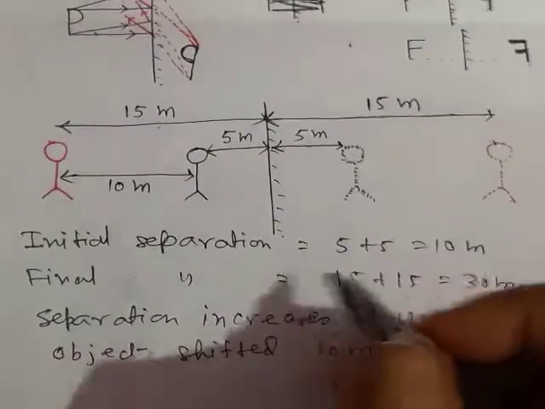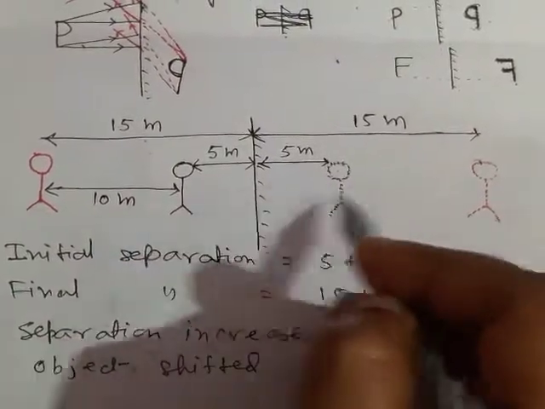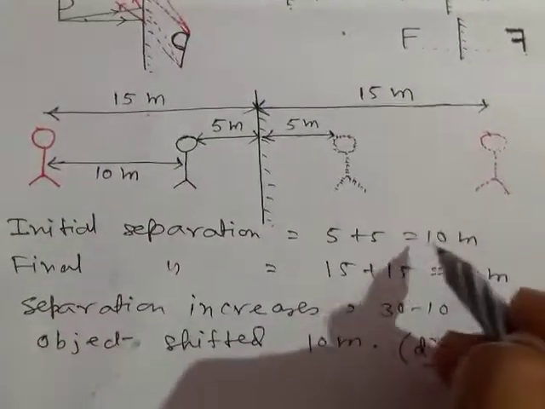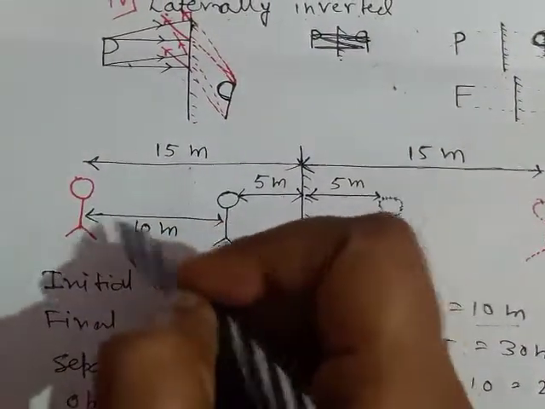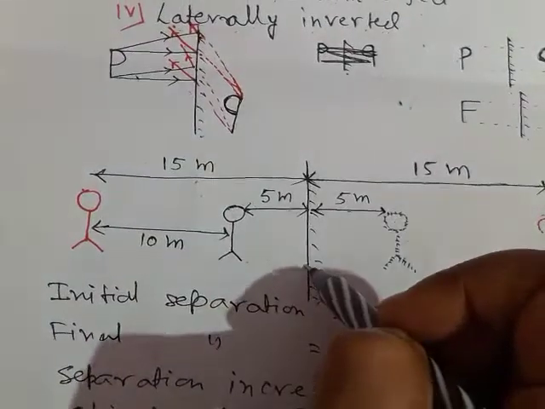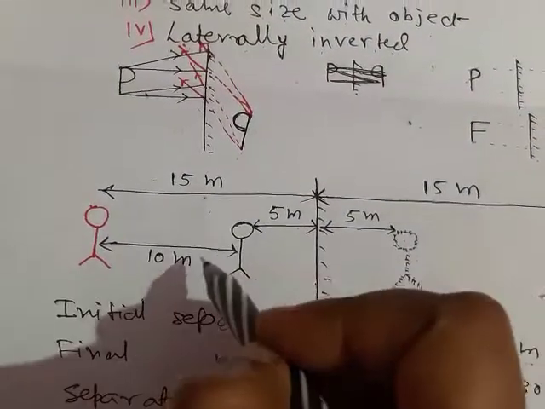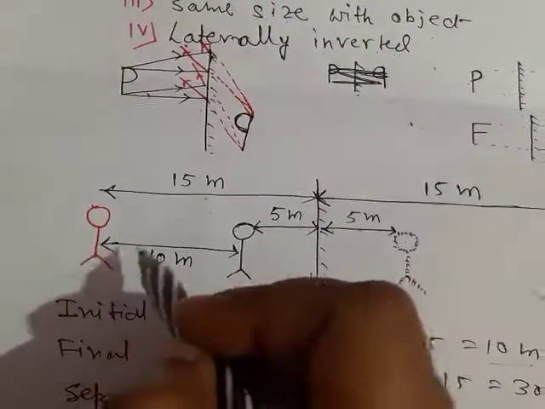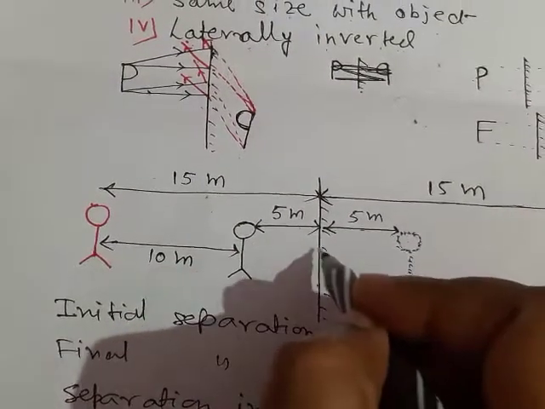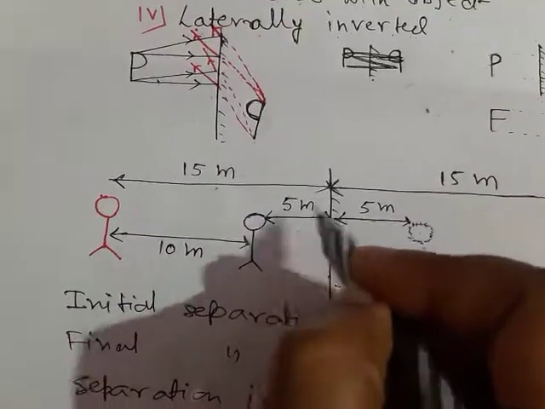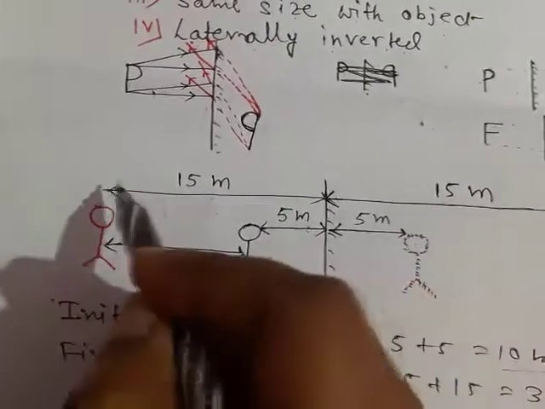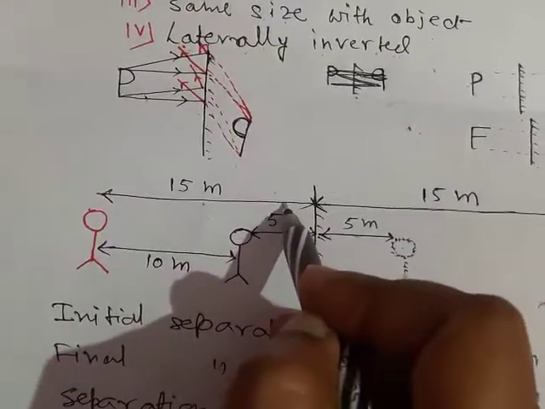So the initial separation between the image and the object is 10 meters, and here the object is shifted 10 meters away from the mirror. That is, initially the distance of the object from the mirror was 5 meters, and after shifting the distance becomes 15 meters.